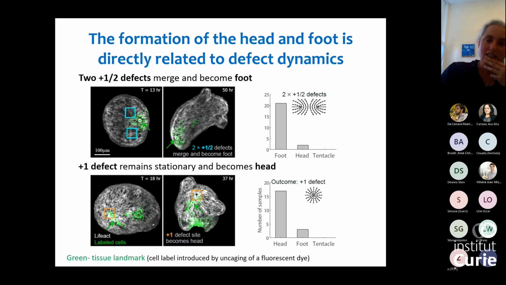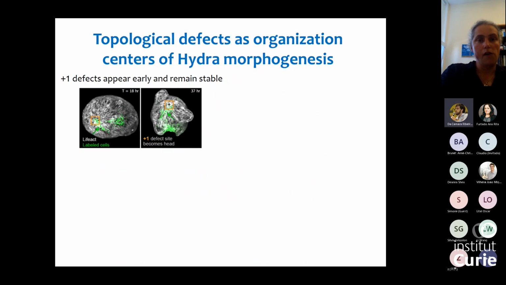So what this implies is that just by looking at the nematic field, we can identify the regions that will become the head or the foot of the animal, just from looking at the organization of the supracellular actin fibers and identifying these defects, which appear rather early, way before we see any morphological features appearing in the tissue. So we can identify the regions where the defects are occurring as the organization centers of the morphogenesis process.